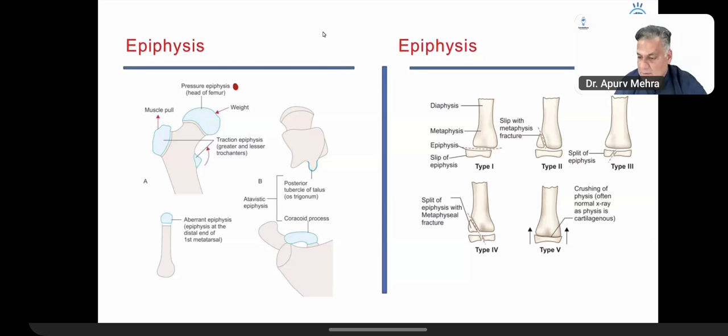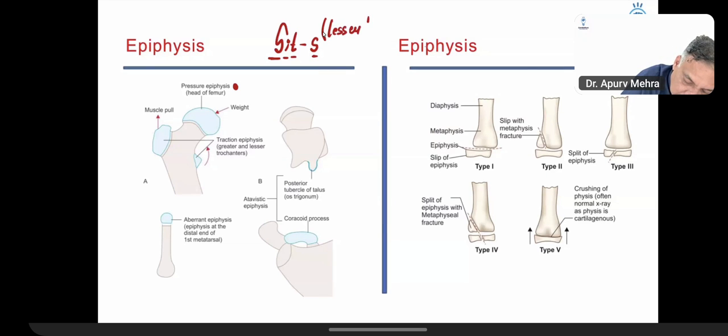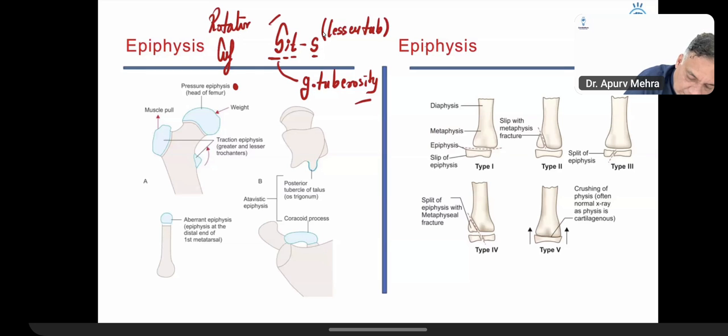And then next to it is the traction epiphysis, the pull of a muscle, like trochanters and tuberosities. And this is the mnemonic for the rotator cuff muscles: supraspinatus, infraspinatus, teres minor, small t, then subscapularis. Subscapularis goes on the lesser tuberosity, and the others go on the greater tuberosity of the humerus. These are called the rotator cuff muscles. They are important muscles.